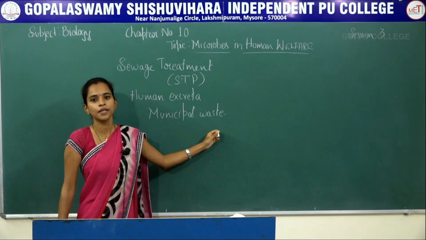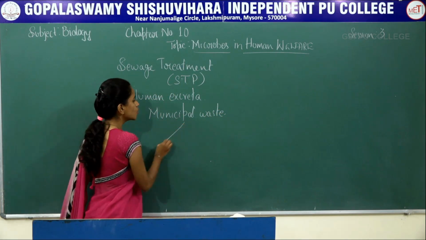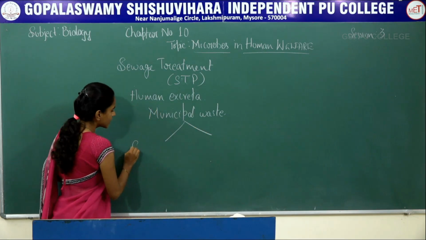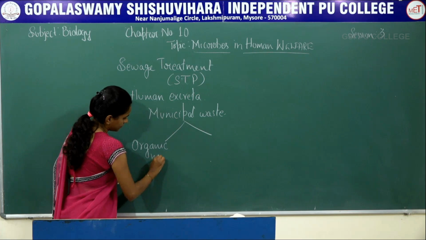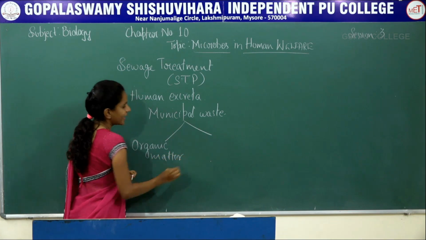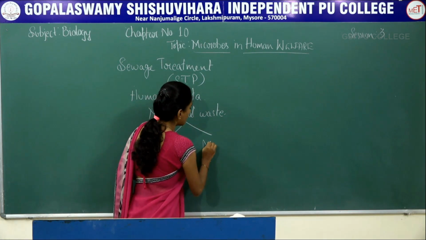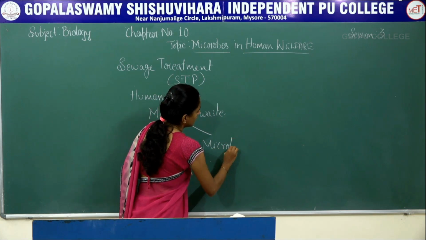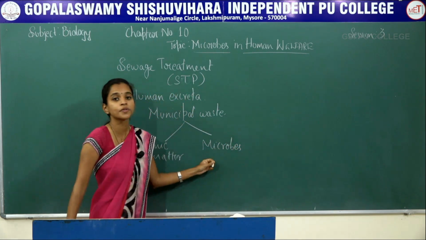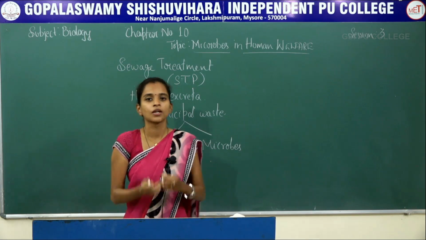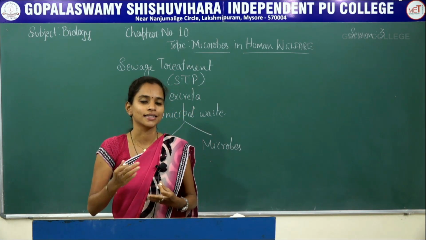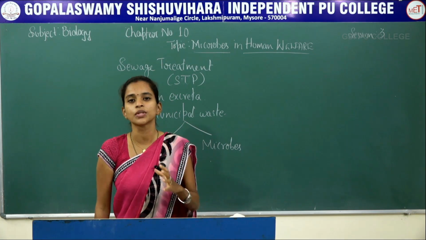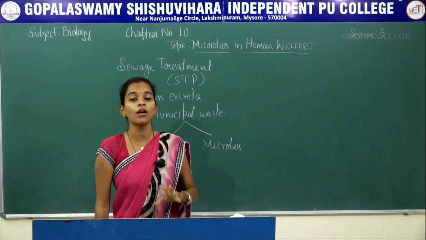This municipal waste is divided into two different forms. One contains organic matter, and another contains microbes. These microbes are usually pathogenic. Now what is pathogenic? Any microorganism which leads to disease is called pathogenic.